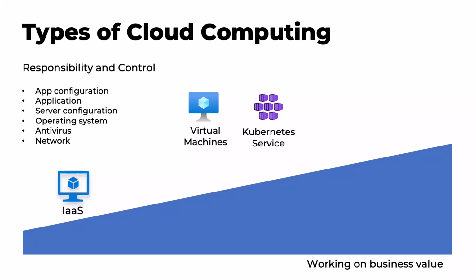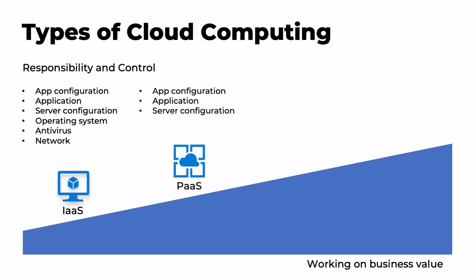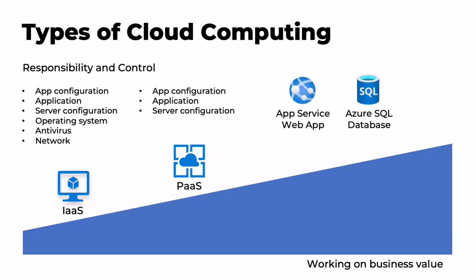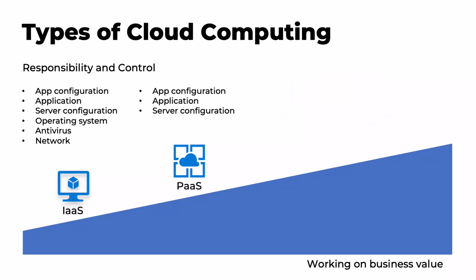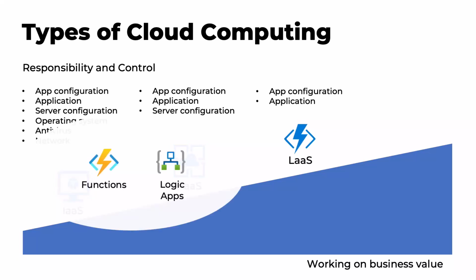See how that works? You can also use PaaS, or Platform as a Service services like Azure App Service Web Apps or Azure SQL Database. With these, you have no direct control over the operating system and networking, but you still control the application, its scaling and configuration. Or you use LaaS, or Logic as a Service as I like to call it, sometimes called serverless services. These are things like Azure Functions and Logic apps. With these, you only control the application and its values, like connection strings. Azure takes care of everything else, including scaling.